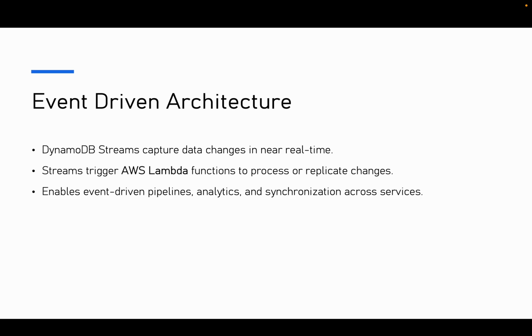Event-driven architecture: DynamoDB Streams capture data changes in real time. Streams trigger AWS Lambda functions to process or replicate changes. This enables event-driven pipelines, analytics, and synchronization across services.